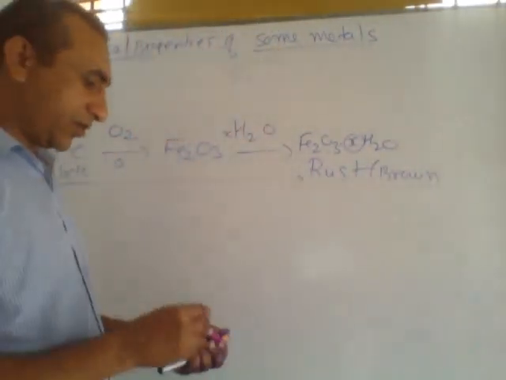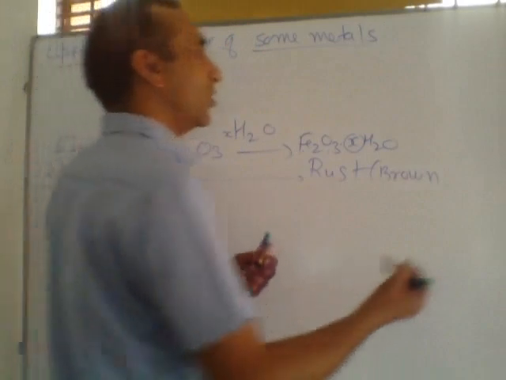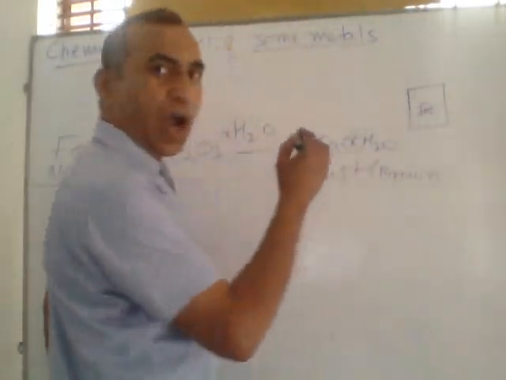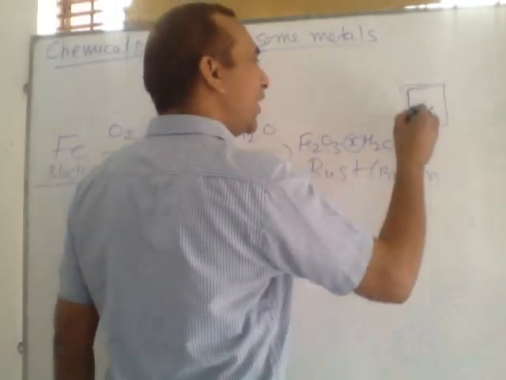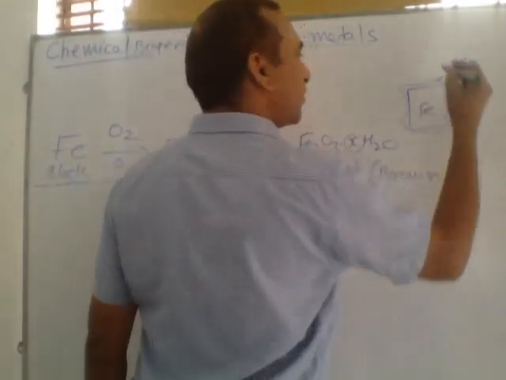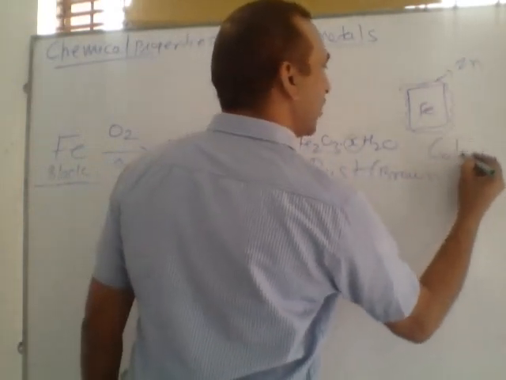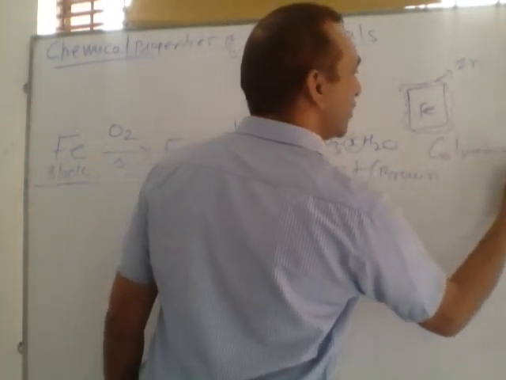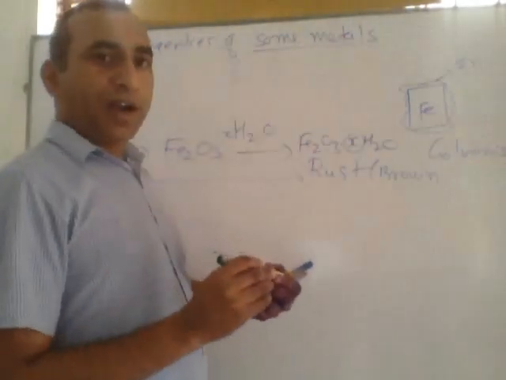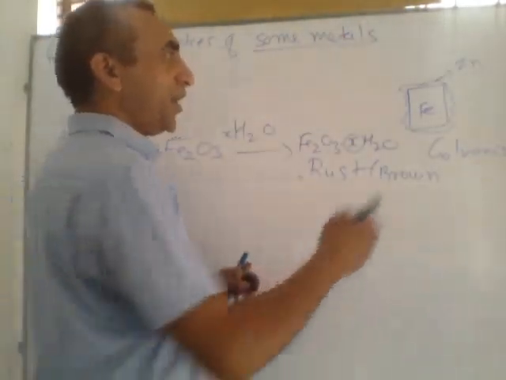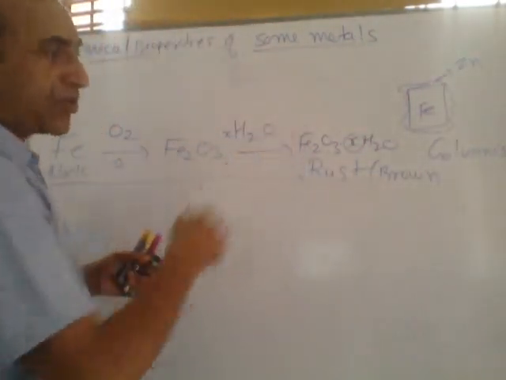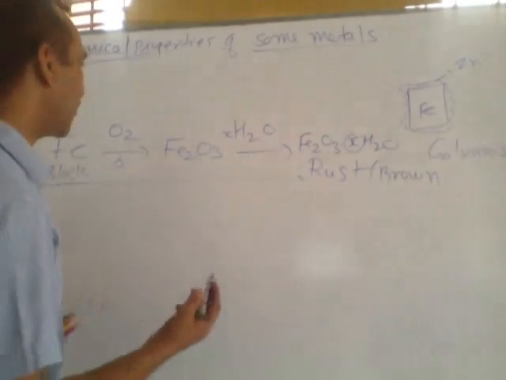If we layer zinc metal along the iron metal, this process is called galvanization. The zinc metal is more reactive than iron and it prevents the corrosion, meaning rusting, of iron. The process is called galvanization.